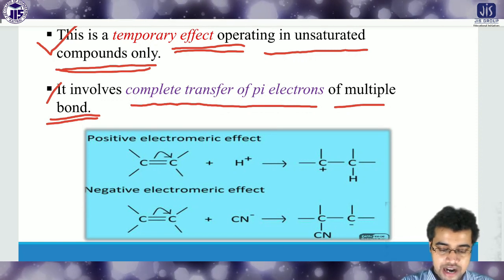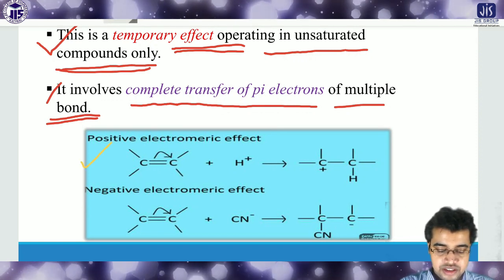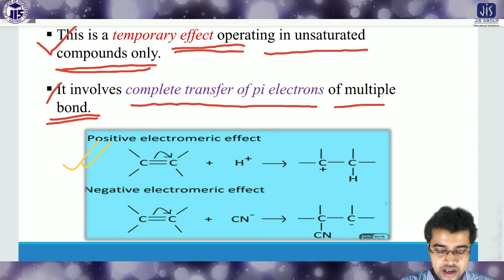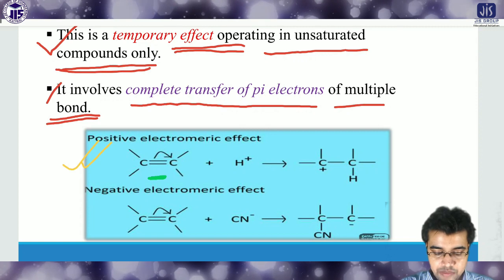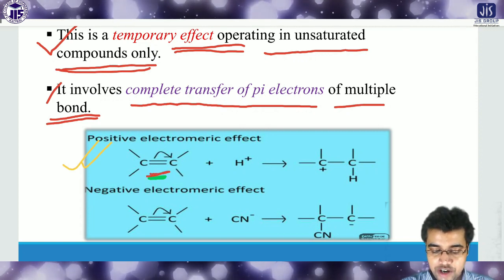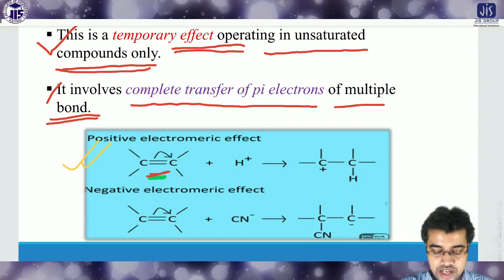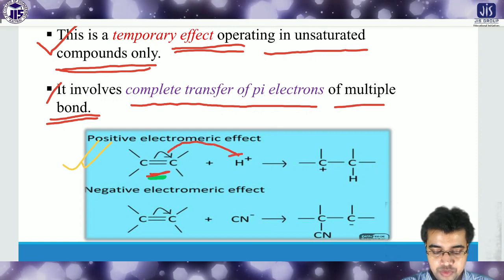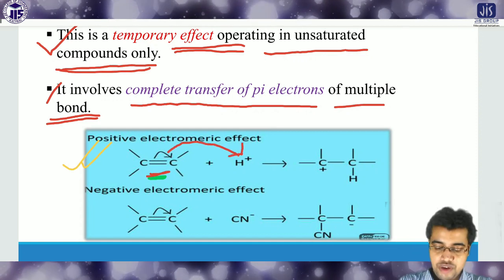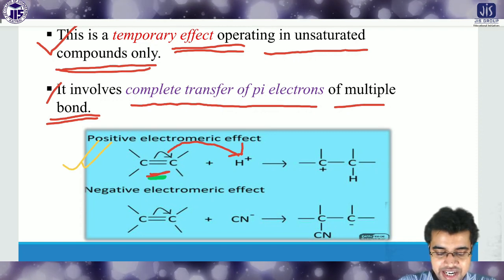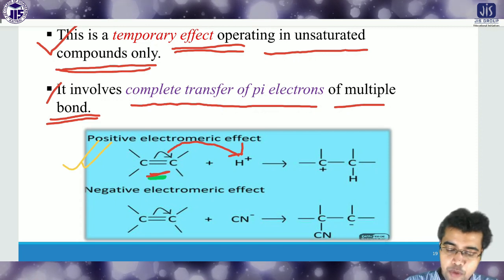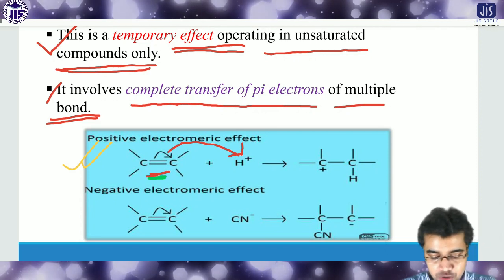Look at the example, and it will be more clear. Here the pi bond is completely transferred to one of the atoms. This negative charge again attaches with H plus, forming a new bond between the negative charge and the H plus ion. This is the positive electromagnetic effect.